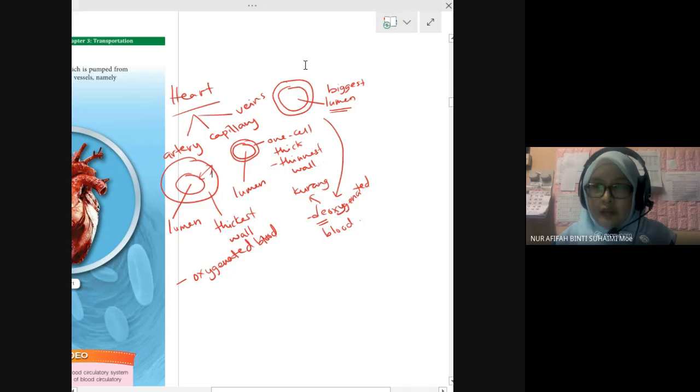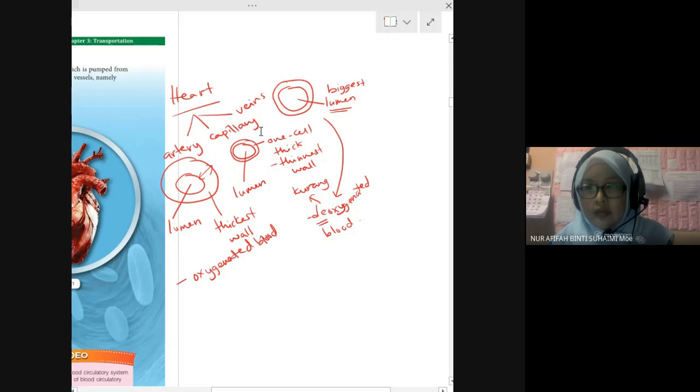Okay, vein brings the deoxygenated blood. Artery brings oxygenated blood. This oxygenated blood must be pumped to the whole part of the body. That's why the wall of artery is thicker than the rest.